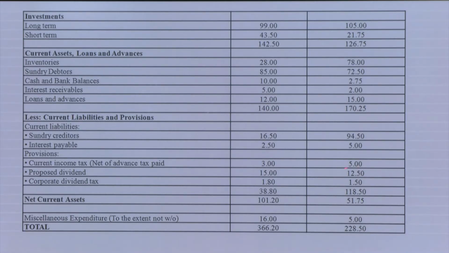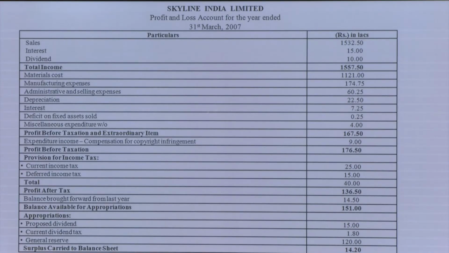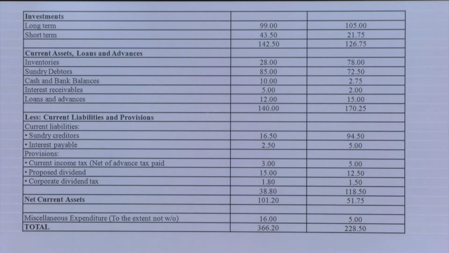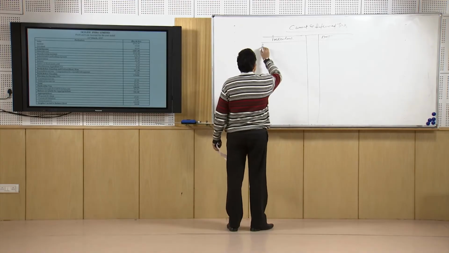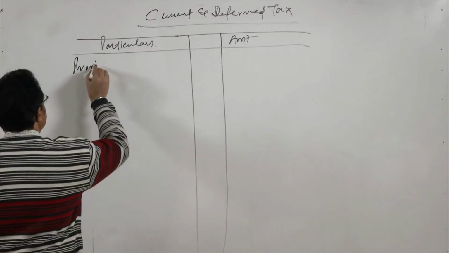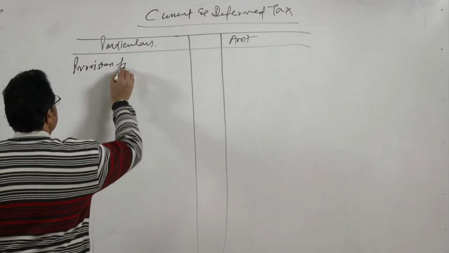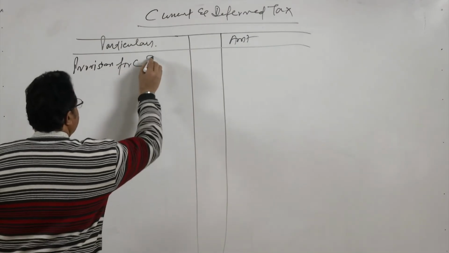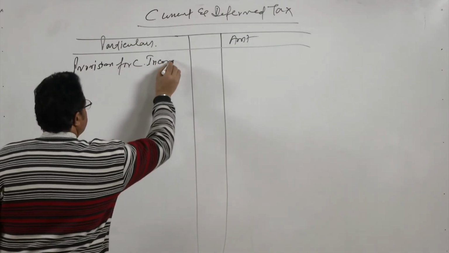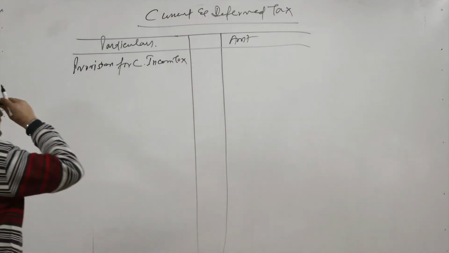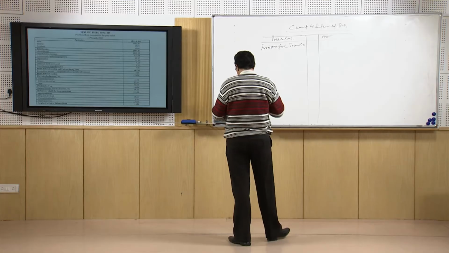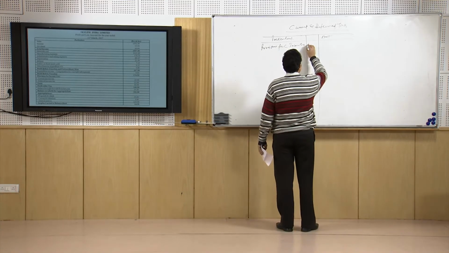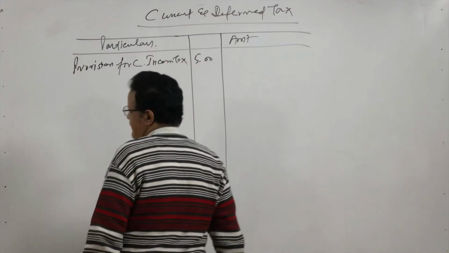Opening balance is 5 lakhs, and then the closing balance we will be taking care of. So now we will be writing here provision for current income tax, and how much is that provision? That provision given to us is 5. We will put it in the inner column, that is the 5 lakhs.